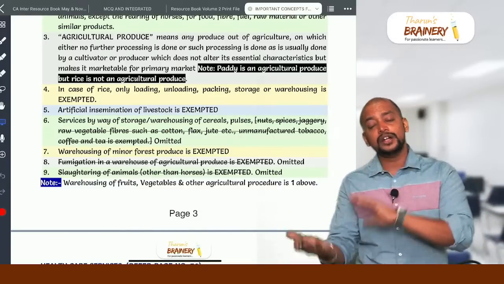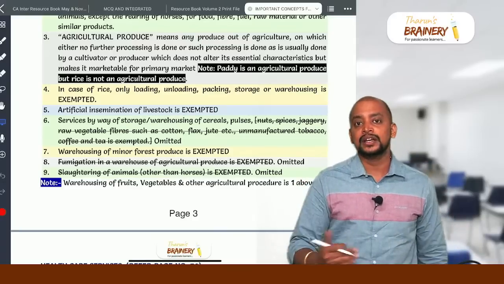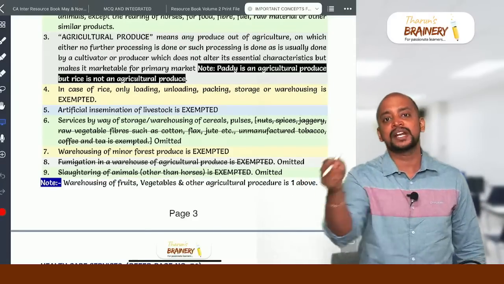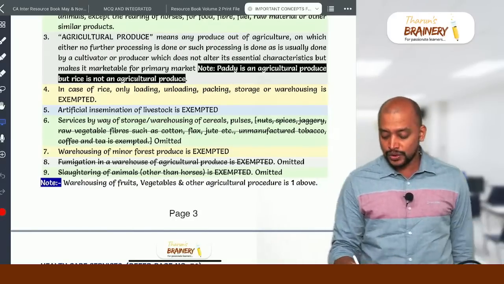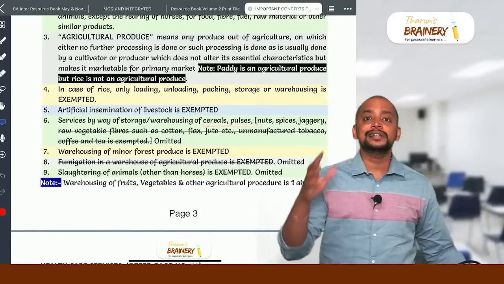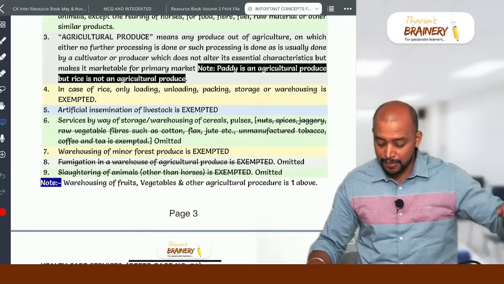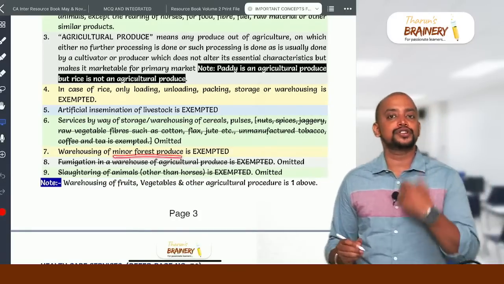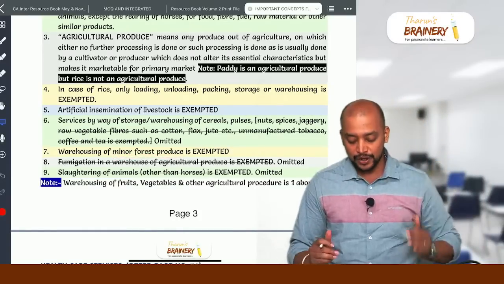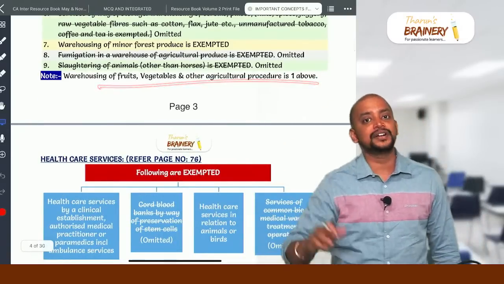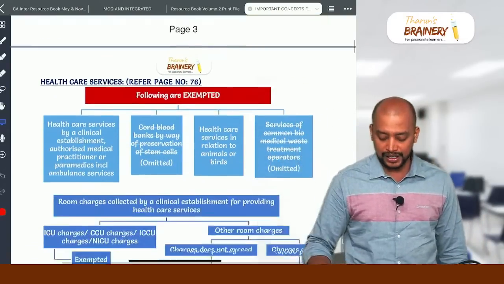If it is not an agricultural produce only, we need to think whether it is covered. Storage and warehousing of rice: rice is not an agricultural produce, separately we have an exemption. Same way, storage or warehousing of cereals and pulses. Cereals and pulses are not agricultural produce, but their storage is exempted. Same way, minor forest produce is not agricultural produce, but its warehousing will be exempted. So warehousing of fruits and vegetables is already covered under service in relation to agricultural produce.